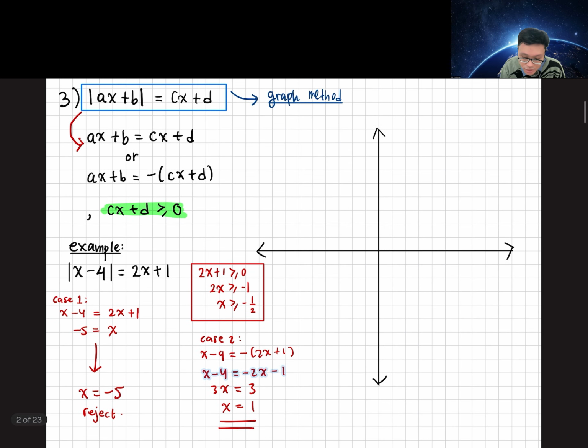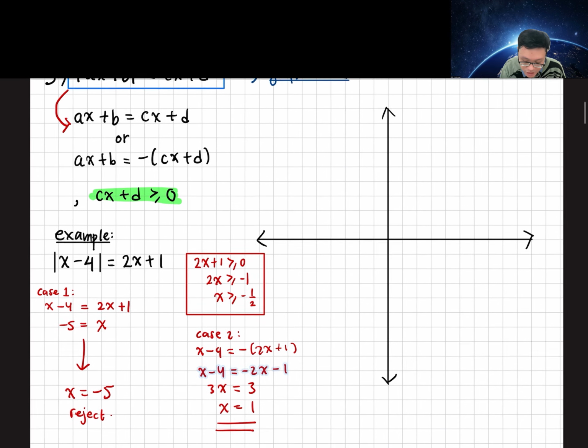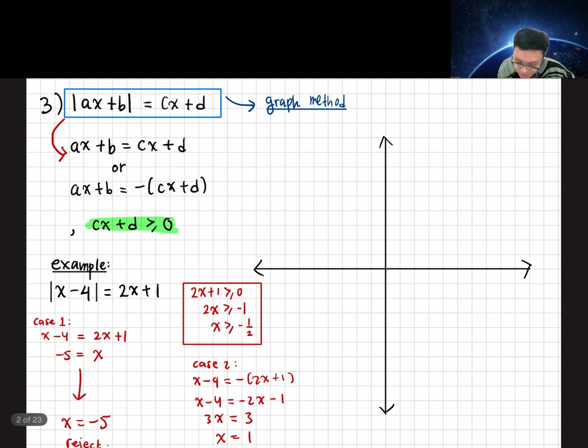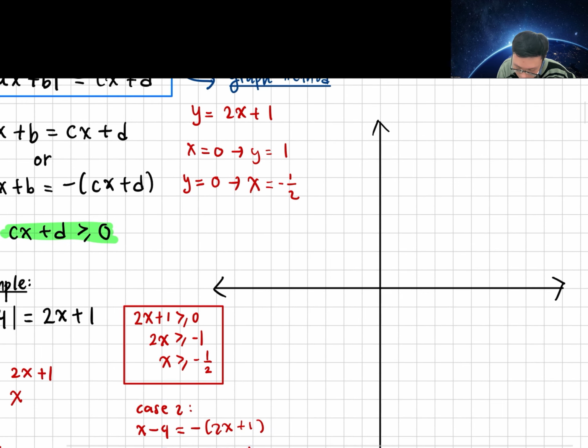Okay, now let's use the graph method to show that there is only one solution, which is x equals 1. Let's sketch 2x plus 1 first, the easiest one. So y equals 2x plus 1. When x is 0, y is 1. When y is 0, x is minus half. So minus half is around here, and y equals 1 is around here, and then you draw a straight line.